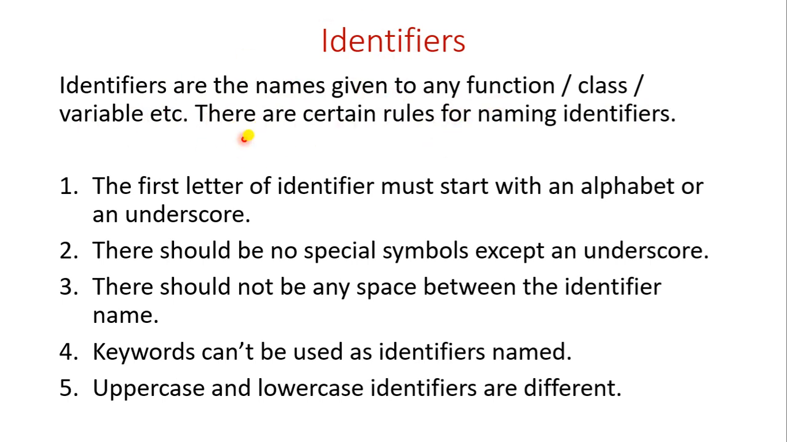It also has certain rules for naming identifiers. We can't write however we want. So what are the rules? The first one is, the first letter of an identifier must start with an alphabet or an underscore. If you want to write the name of a function, class or variable, the first letter should be an alphabet or an underscore.